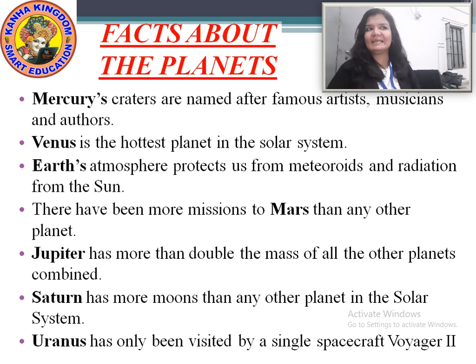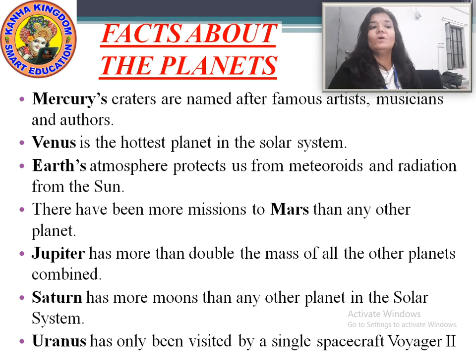The Mercury's craters are named after famous artists, musicians and authors. The craters means the things which are found on the Mercury. That are the bowl-shaped cavity. Bowl-shaped cavity means you can say like holes, but the holes on the ground.